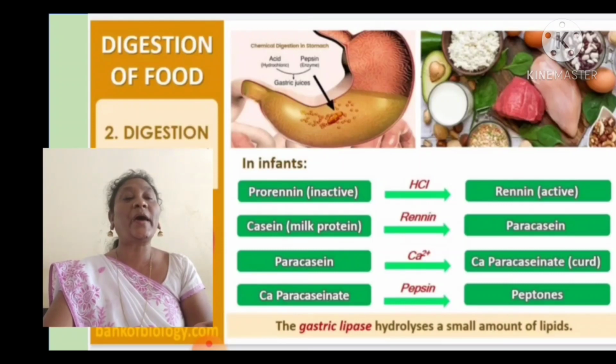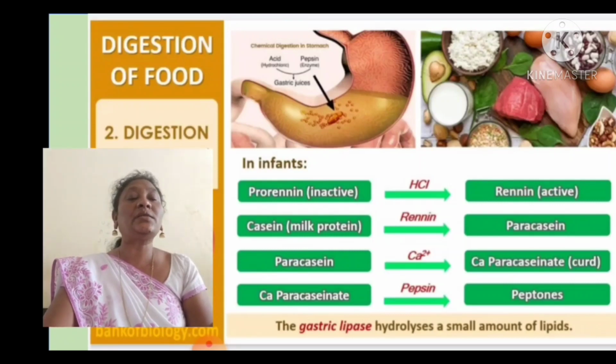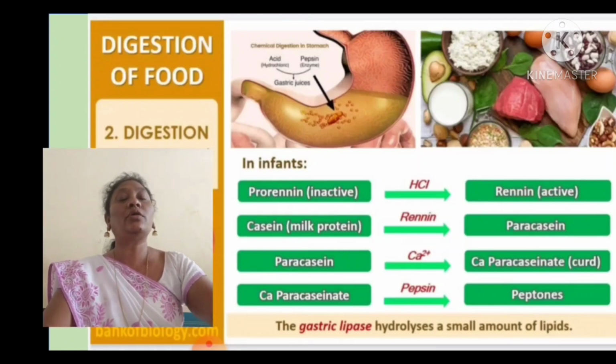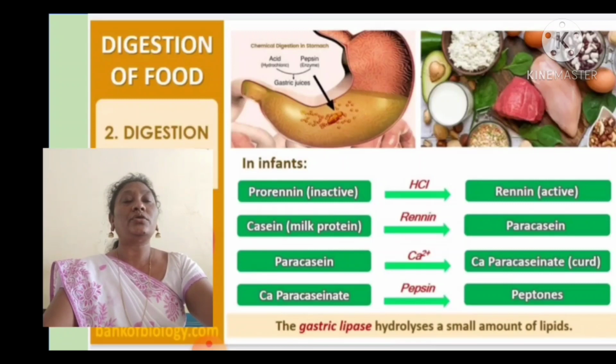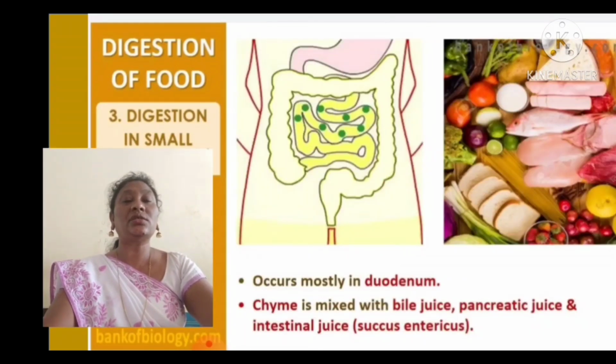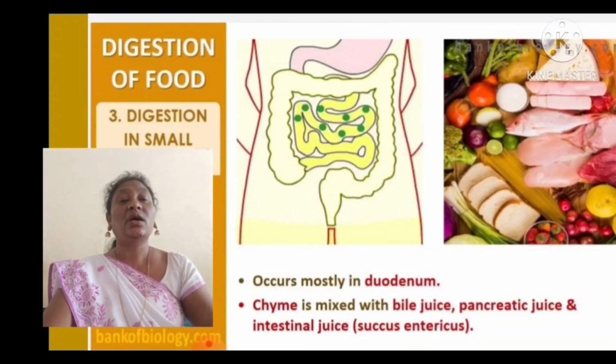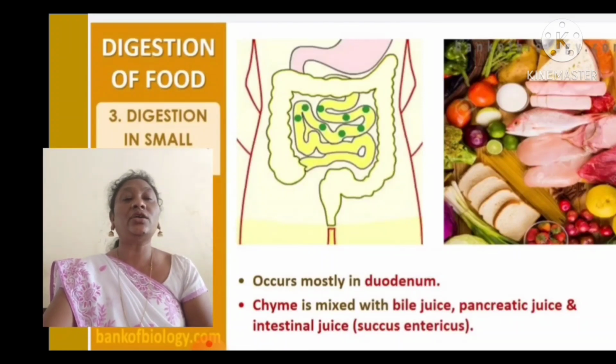Next, caseinogen is converted by pepsin into proteins. The gastric lipase hydrolyzes a small amount of lipids. The gastric juices convert the lipase into lipids. The lipase converts into the lipids. So this occurs mostly in the duodenum.